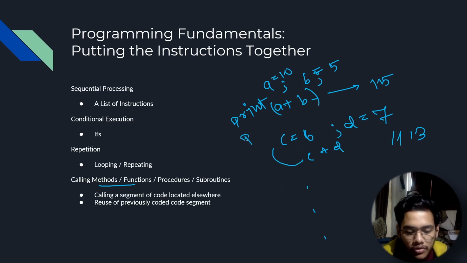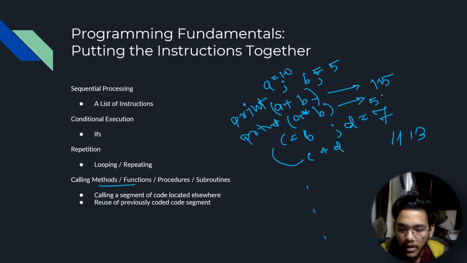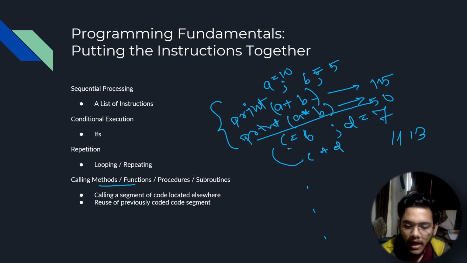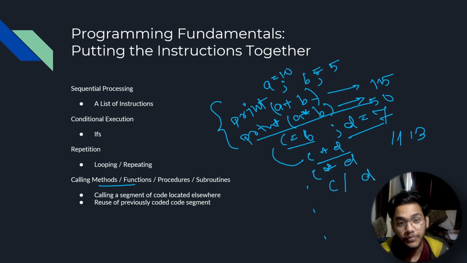Let's suppose I also wanted to print the multiplication and division, etc. A into B, so this will give out 50, right? So I'm repeating these 3 lines of code. As you can see, I'm having two numbers again. I'm giving C plus D. I'll also give C into D. Maybe also have C by D, right? So I'm only repeating these 3 functions again and again.